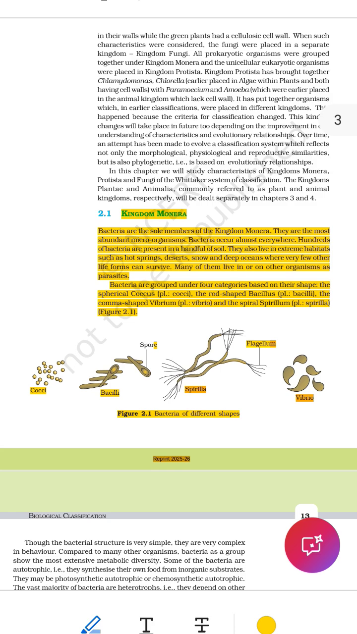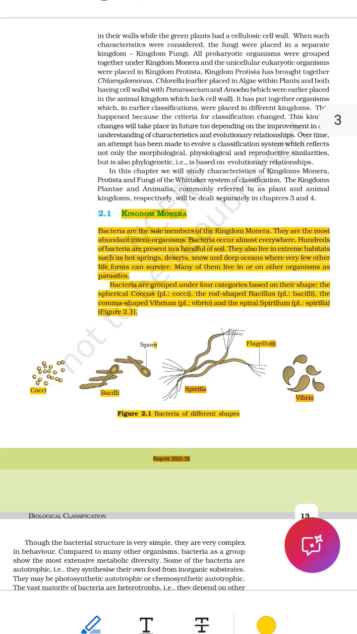Let's break this down. Kingdom. In biology, we divide all living things into big groups. These big groups are called kingdoms. It's like sorting all living things into families. Monera. This is the name of one of those big groups. It is the group that contains bacteria. So, Kingdom Monera means the group of living things that includes bacteria. All bacteria belong to this group.